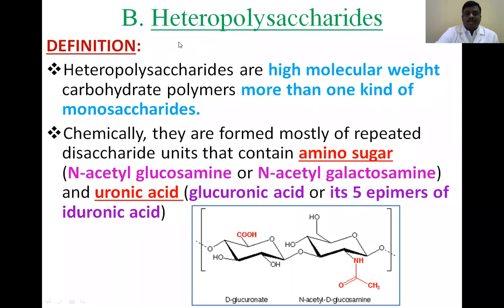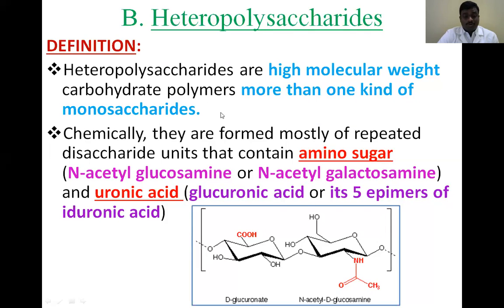Next one is heteropolysaccharides. Hetero means different. Homo means the same glucose molecules are present in the homopolysaccharides, but the heteropolysaccharides have two different kinds of sugar molecules.